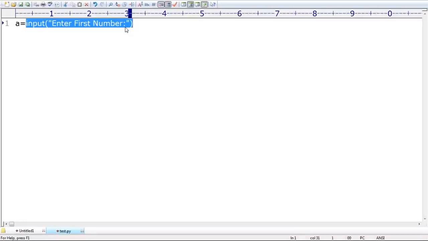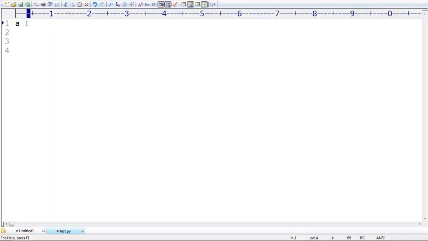In the last sessions I covered typecasting functions. How many people remembered? I don't know. If you have a string and want to convert that string to an int value, we require to use the int function. Have you remembered? Typecasting functions I covered already in the last sessions, right? Now this input value will be a string. This string I want to convert into int type.